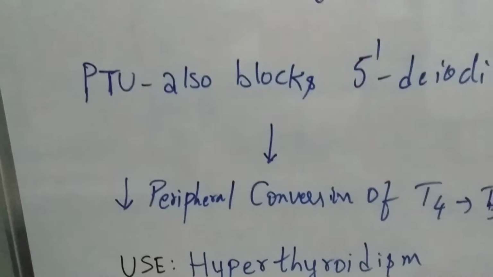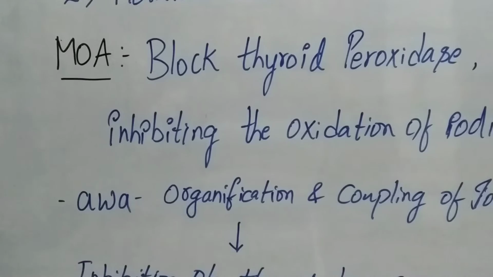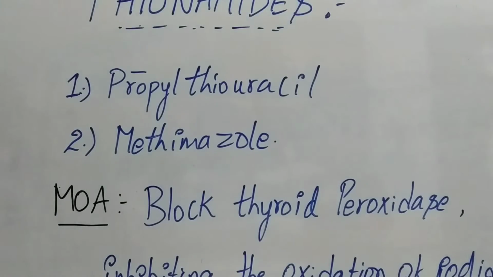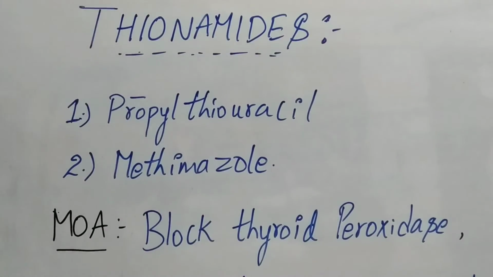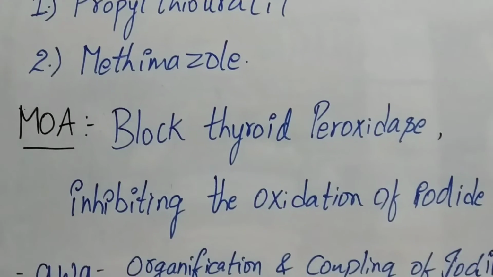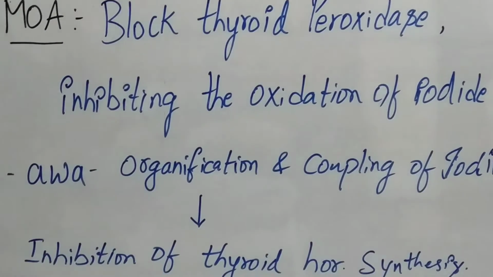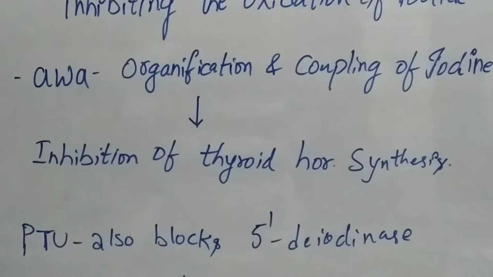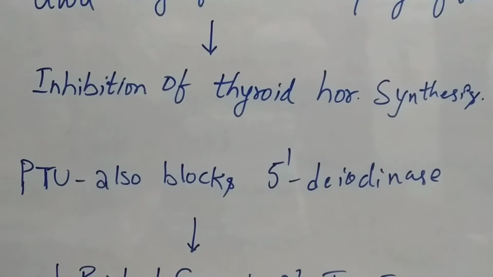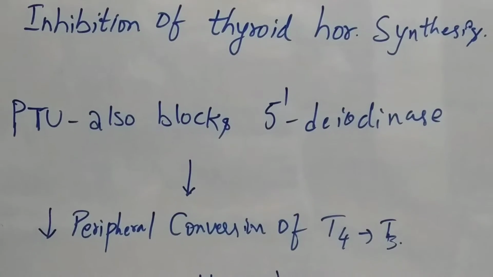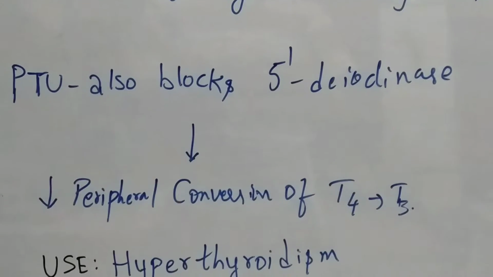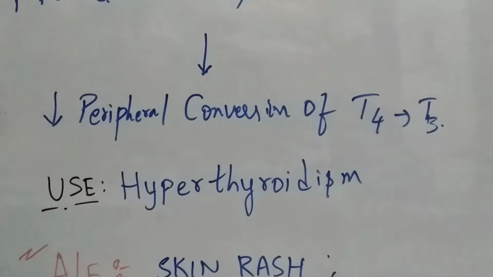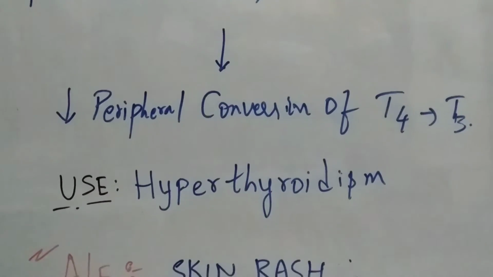I will briefly repeat the thioamides once again. The first ones are propylthiouracil and methimazole. The mechanism of action is to block thyroid peroxidase by inhibiting the oxidation of iodide as well as organification and coupling of iodine. That ultimately leads to inhibition of thyroid hormone synthesis. And propylthiouracil also blocks 5'-deiodinase. That ultimately decreases the peripheral conversion of T4 to T3. So what is the use? It is used in hyperthyroidism.